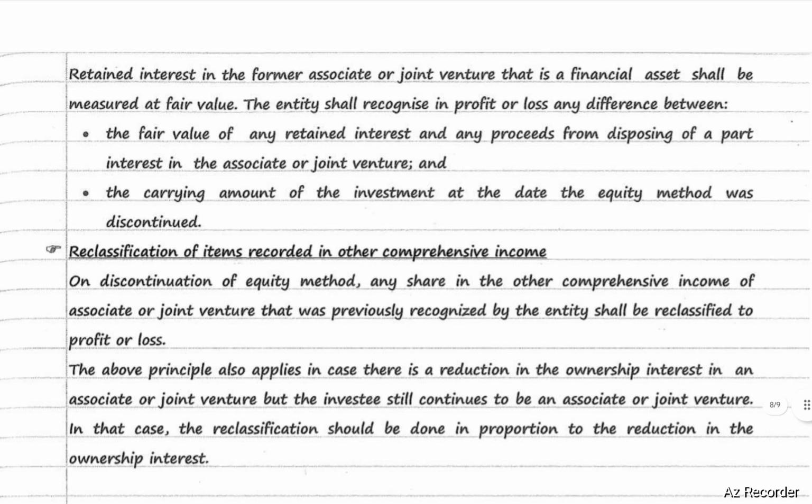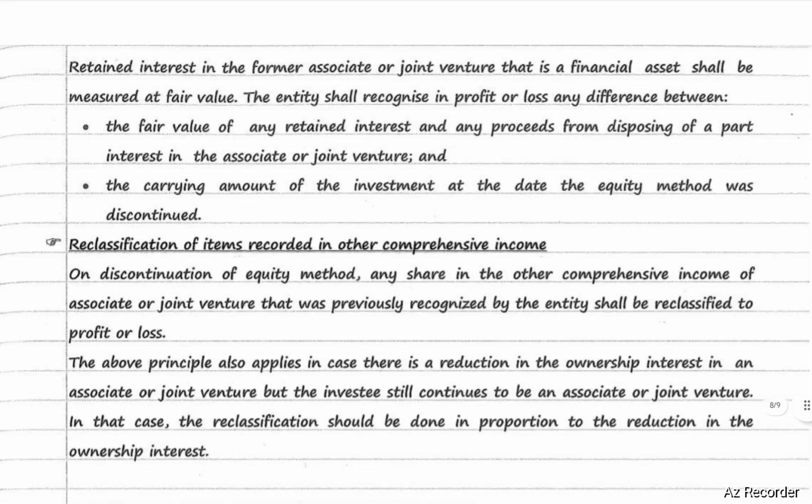Retained interest in the former associate or joint venture is a financial asset. Retained interest in the former associate or joint venture, that is a financial asset, shall be measured at fair value. The entity shall recognize in P&L any difference between the fair value of any retained interest and any proceeds from disposing of a part interest in the associate or joint venture and the carrying amount of the investment at the date the equity method was discontinued.